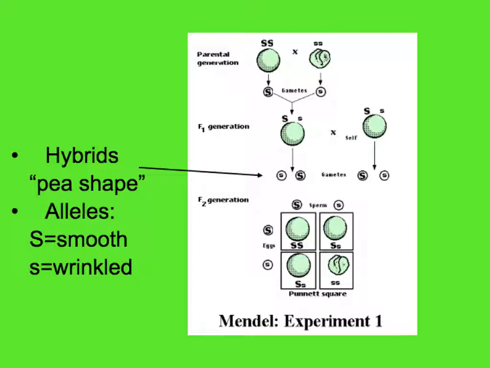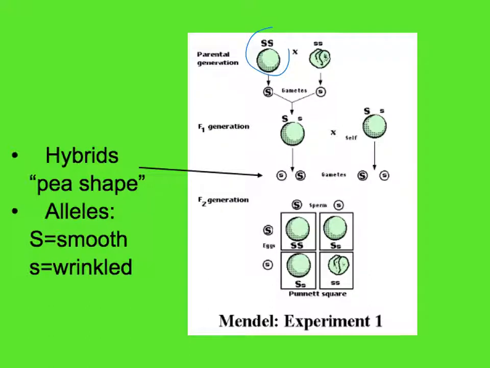What he did know was if he had these certain characteristics raised in parent plants and made certain crosses, he could accurately predict what traits would show up in the offspring. He referred to these as factors. So let's take a look at an example here.